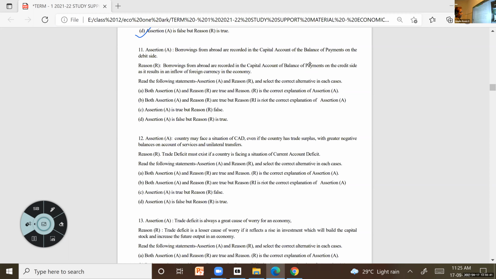Second one, what is the reason? Borrowings from abroad are recorded in the capital account of balance of payments on the credit side as it results in inflow of foreign currency in the economy. Okay, now tell me the answer. Put it in the chat box fast.